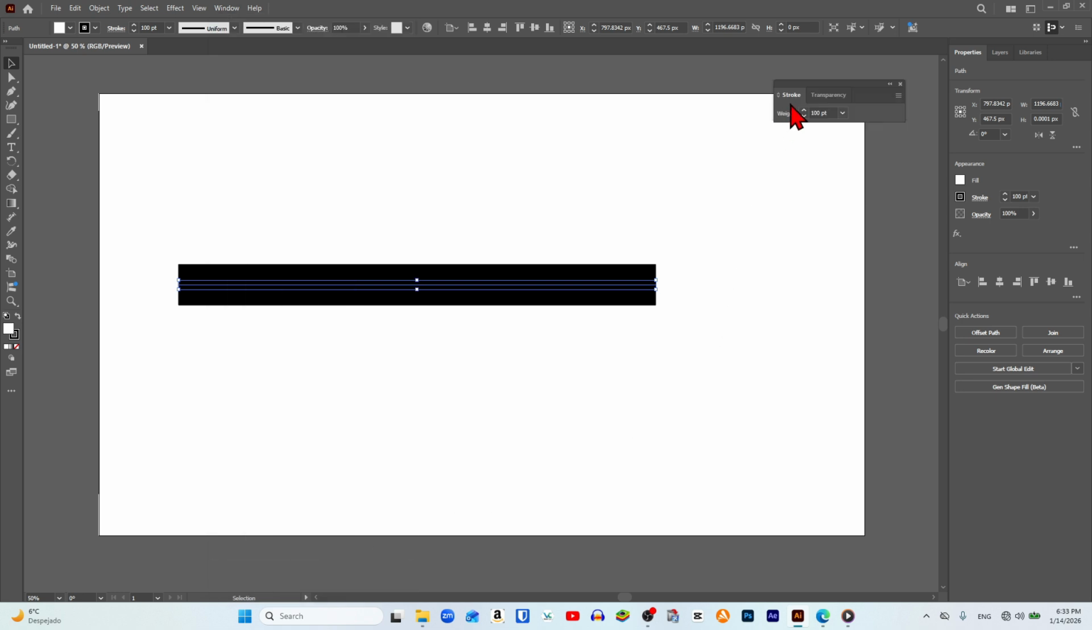In the panel that opens, we click on the three lines and select Show Options. Then we go to the arrow head section, choose the arrow style, and that's it.